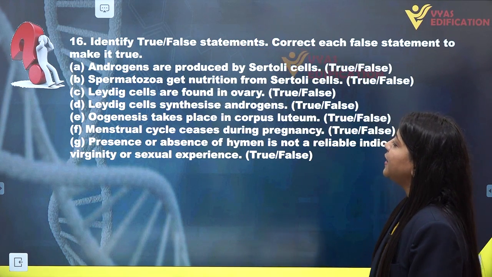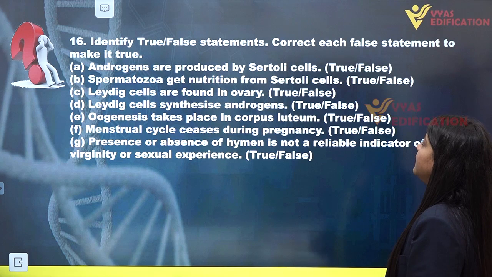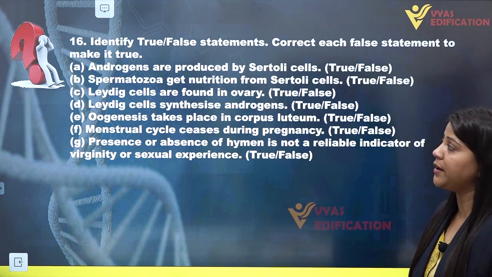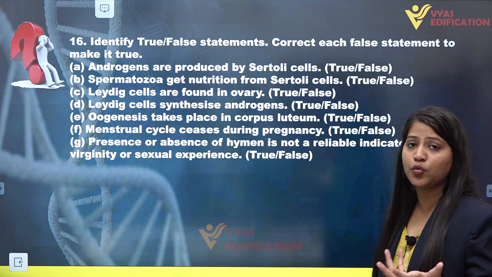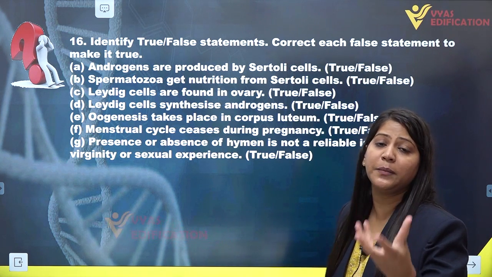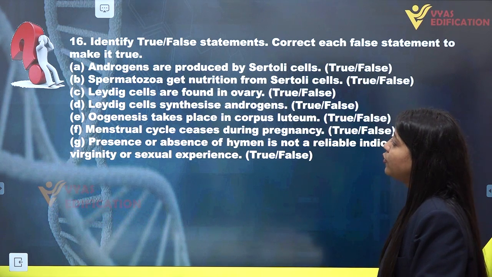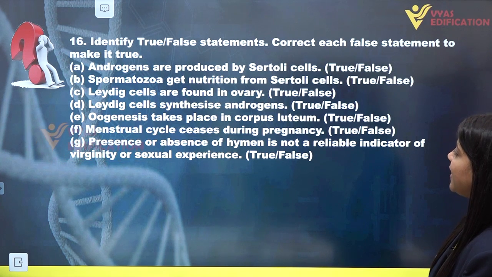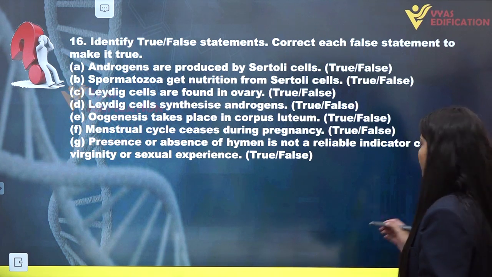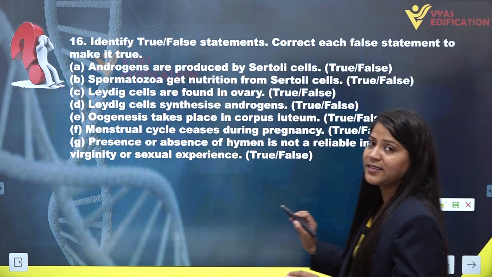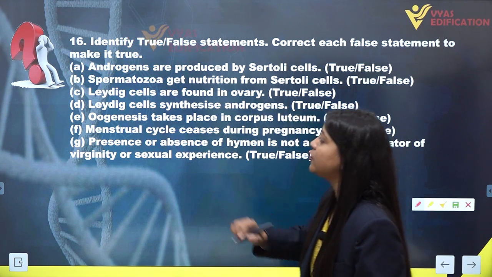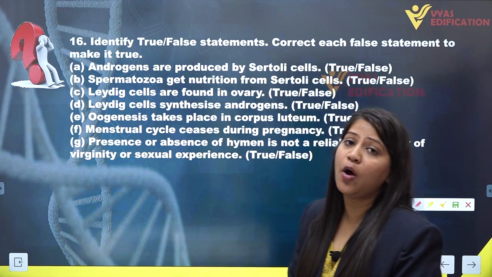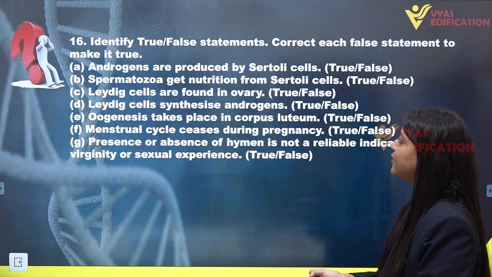Next question, identify true or false statement. Correct each false statement to make it true. First of all, we have to identify whether the statement is true or false, and if the statement is false, we have to make it correct or true. So the first statement given is androgens are produced by Sertoli cells. Basically androgens are testosterones, which are male hormones, and these male hormones are not produced by Sertoli cells.